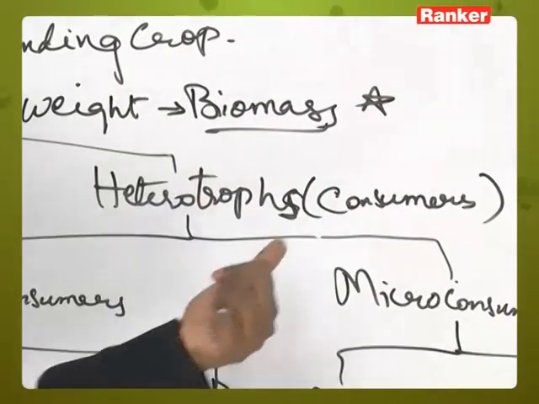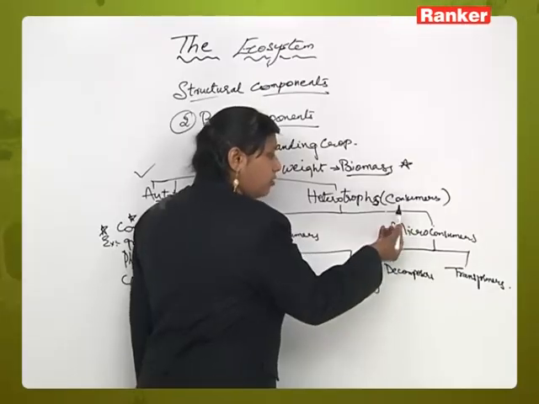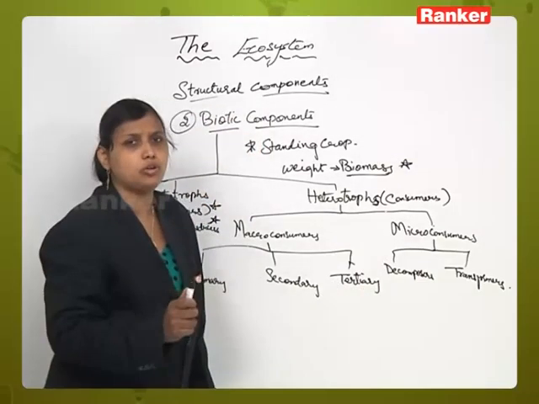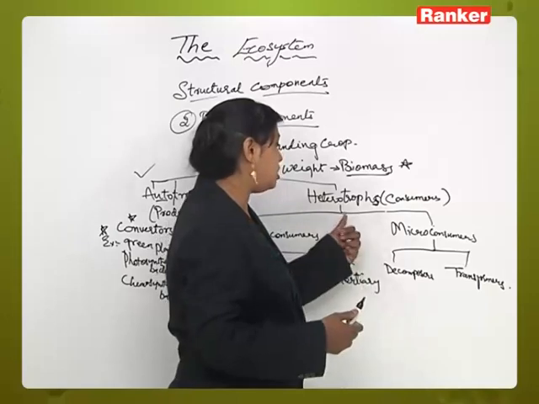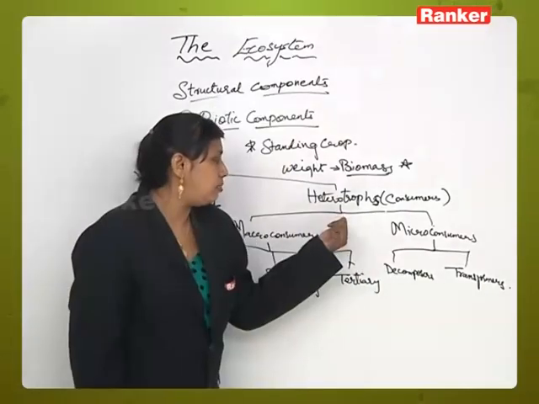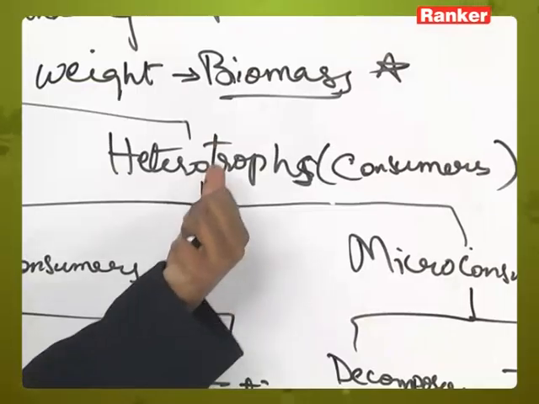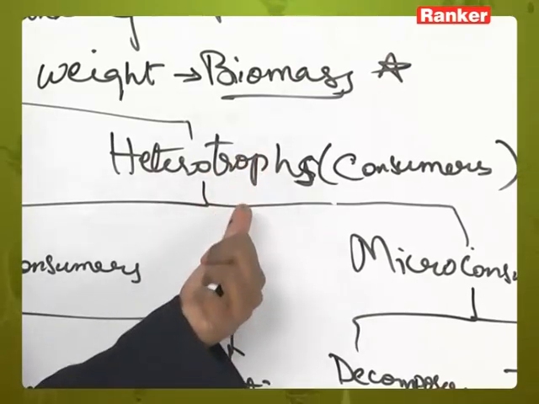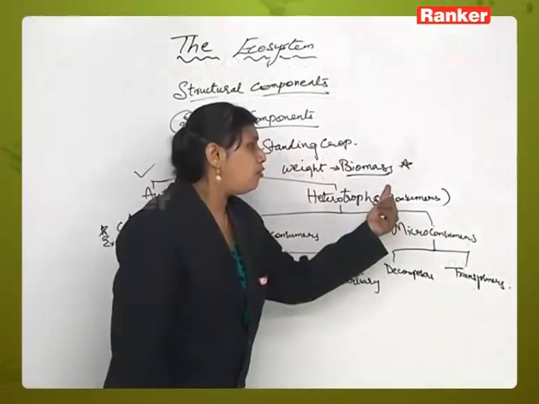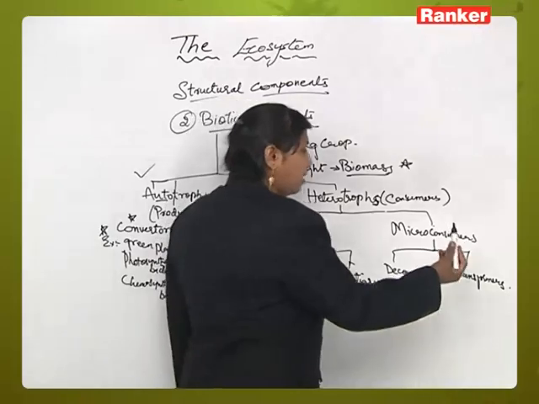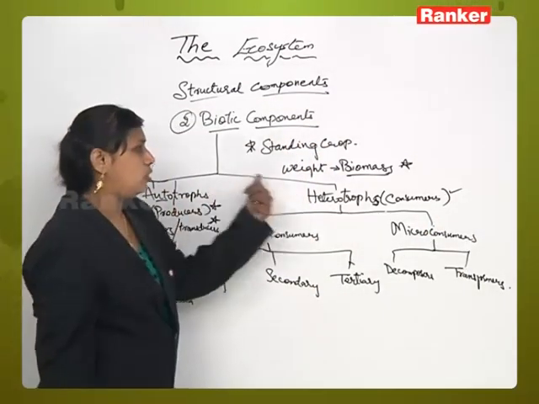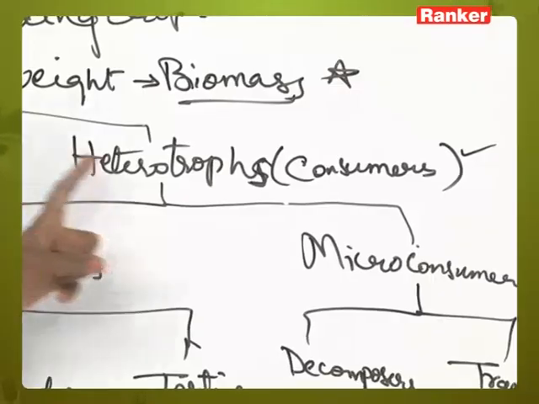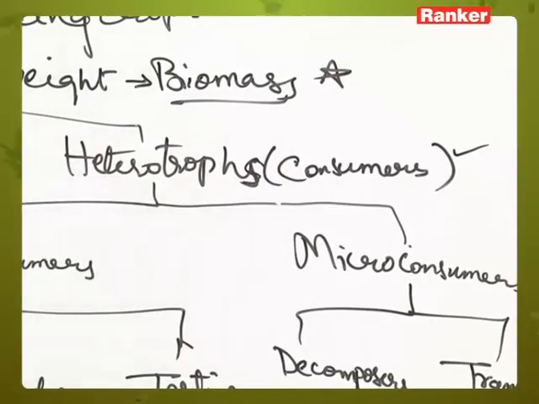Now consumers are also called heterotrophs, the living organisms which do not have chlorophyll. The autotrophs are the organisms which have chlorophyll, but these are the organisms which do not. They must obtain their energy. They depend on the green plants either directly or indirectly for the preparation of the food material, and they utilize the matter built up by the producers or autotrophs. The examples for this will be herbivorous animals which are dependent on the plants.